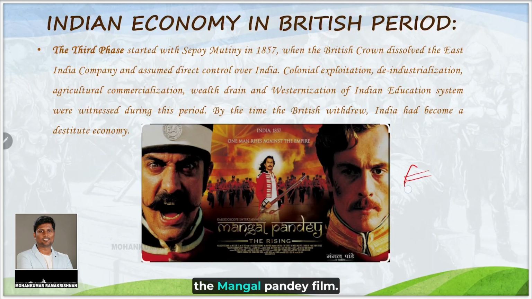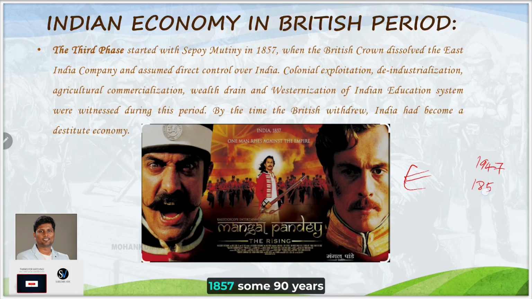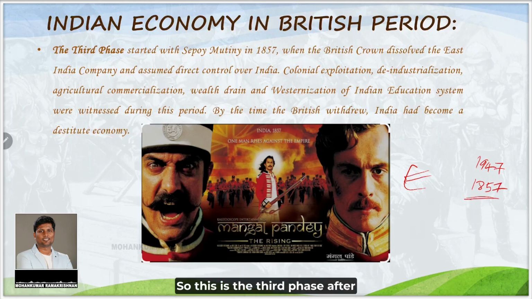If you have seen the Mangal Pandey film, you could easily understand what the Sepoy Mutiny is. And if the Sepoy Mutiny, rightly called the First War of Independence, had been a really strong agitation against the British, instead of 1947 we would have got our independence in 1857, some 90 years earlier. So this is the third phase, after 1857 till independence.